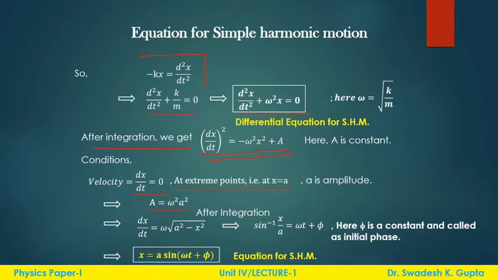Now putting this value of capital A in this equation, we will get dx by dt equal to omega under root a square minus x square.